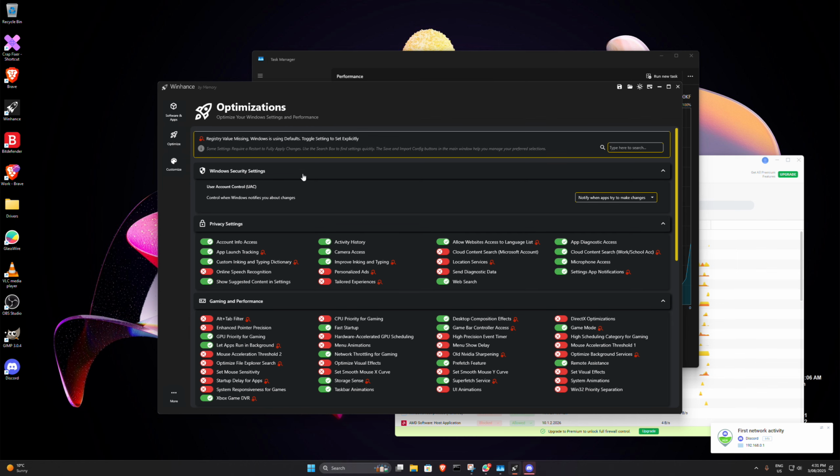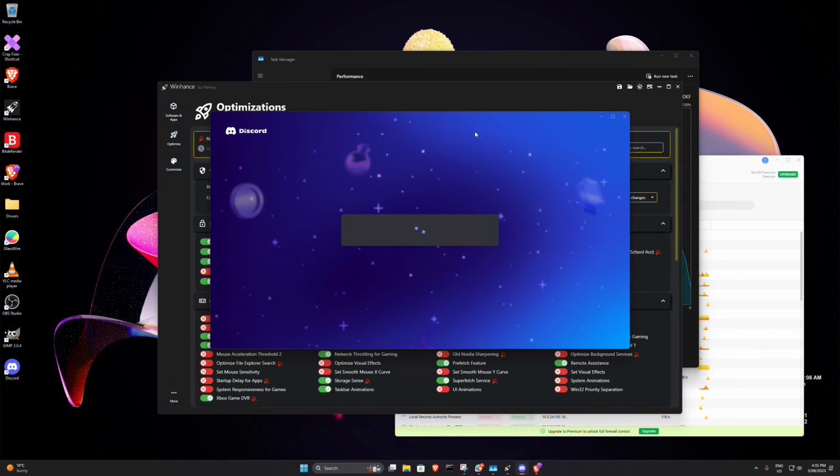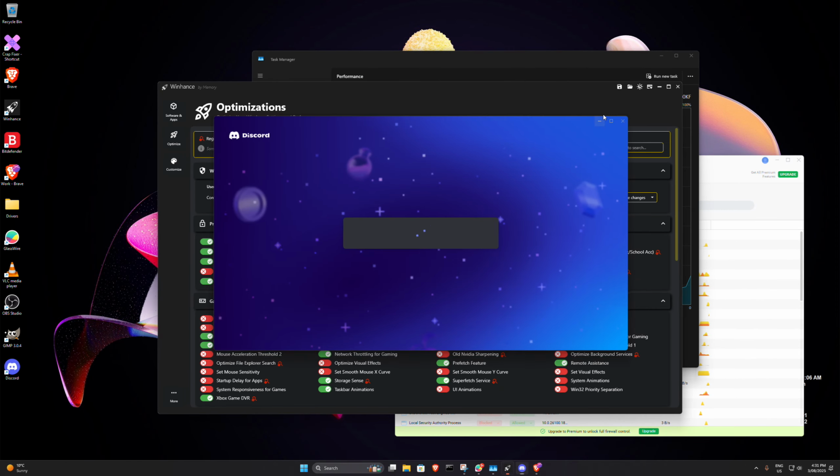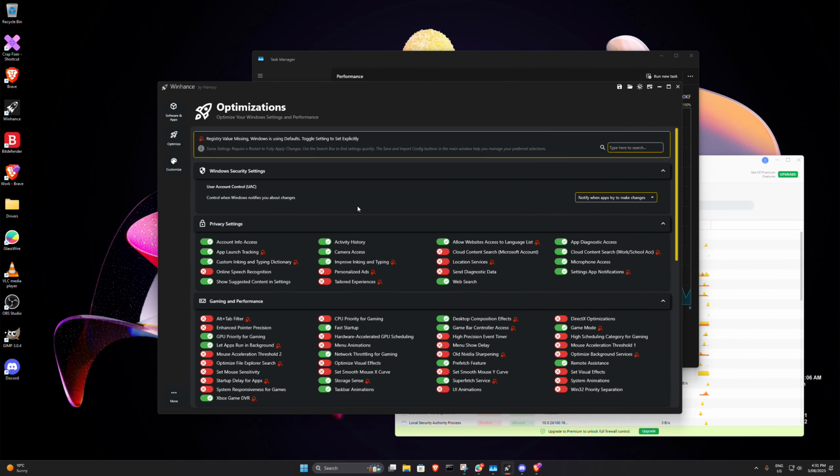So this Winhance is really good for keeping control of all the crap on your Windows 11, turning things off, uninstalling stuff, installing stuff. Again, I'll put a link to one of the streamers where I found it. He goes into it really in depth if you want to follow exactly what each thing does, but it's pretty much self-explanatory. Says what it does, what it says on the tin, sort of thing.